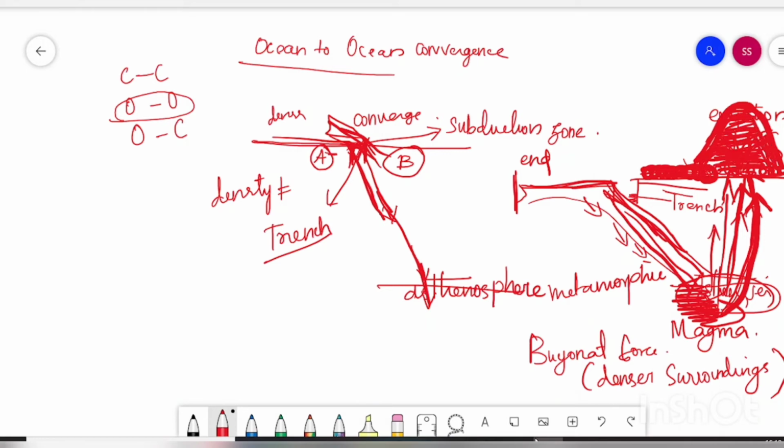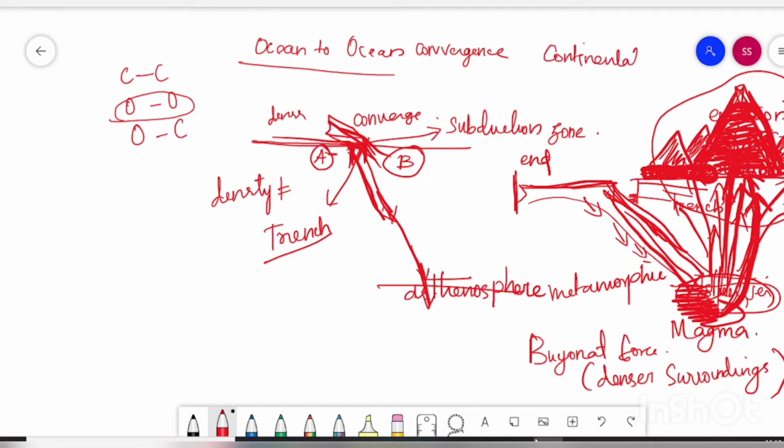And this is not happening at a single point, because the subduction zone, maybe this is a single point, and the volcanic eruption happens through various vents, and there will be different vents. Wherever the pressure is higher, it will move that way, and there will be a lot of vents and a lot of mountain formation in the region just above this subduction zone. So just near the subduction zone, that is above the asthenosphere, these mountain-like structures will continue to grow, and that will become islands. Once this reaches above the sea level, this will become an island.